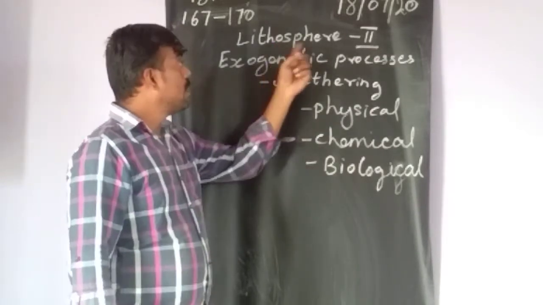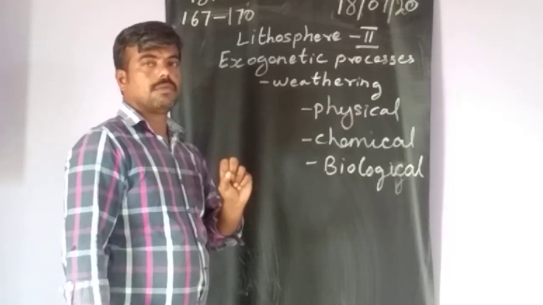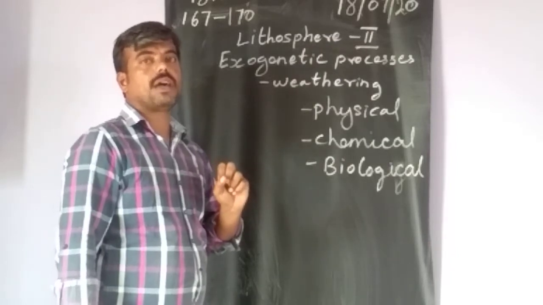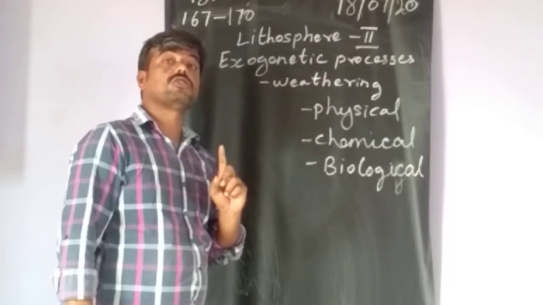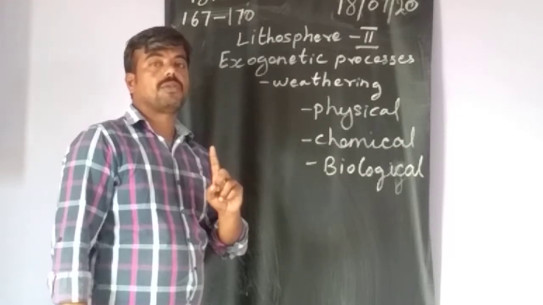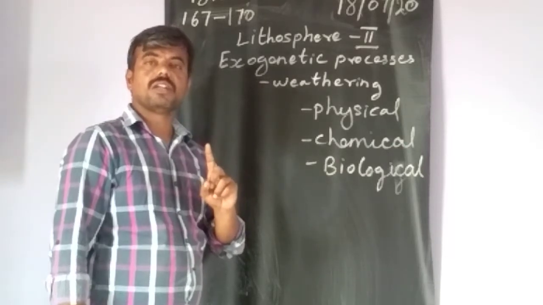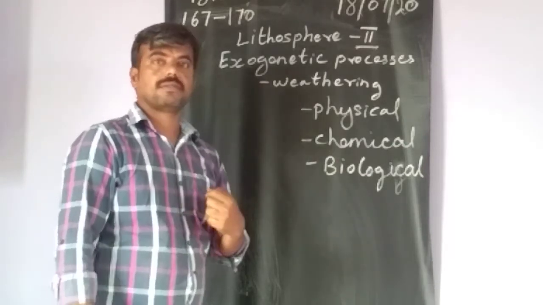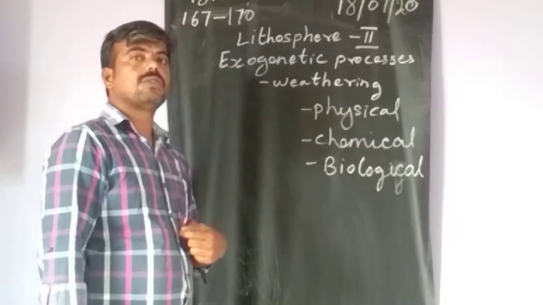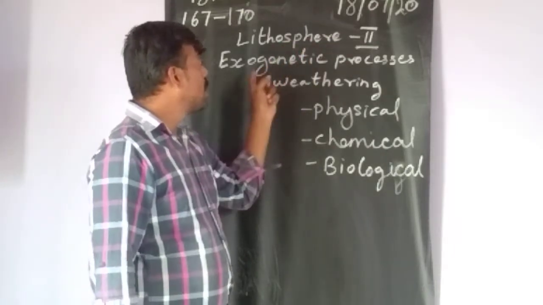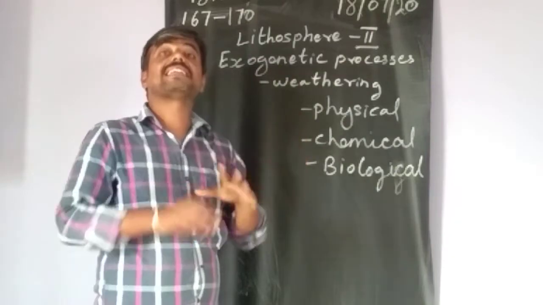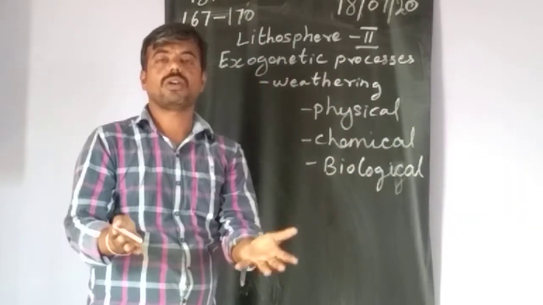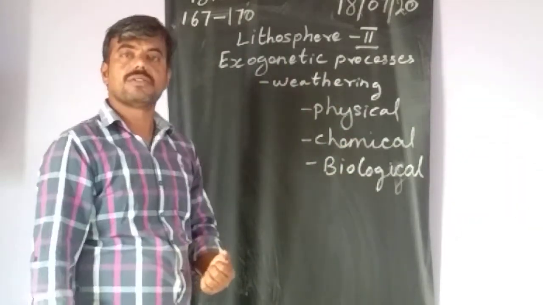Okay, first one, lithosphere 2. The topic of the lesson is lithosphere 2. Already we saw in the first lesson, lithosphere 1, what is the endogenetic process? Endogenetic process means internal process. Now we are going to see the second lesson, lithosphere 2, the exogenetic process, the external process, outside of the earth. What are the things happening, that we are going to see.